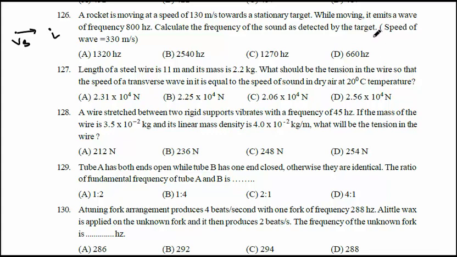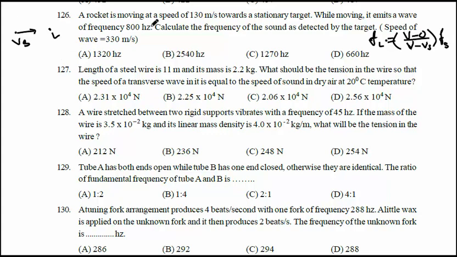The formula for the apparent frequency heard by the listener is Fl equal to V minus 0, since the listener is at rest, divided by V minus Vs, since the source is moving towards the listener, into Fs, the real frequency of the source.